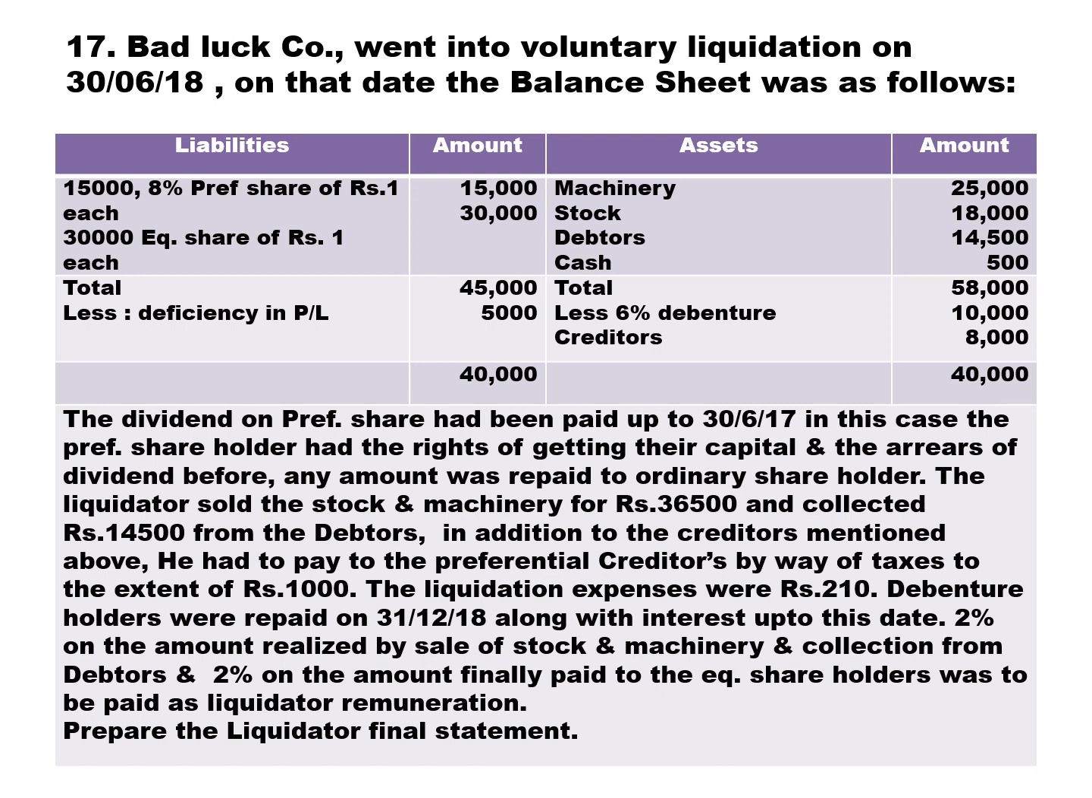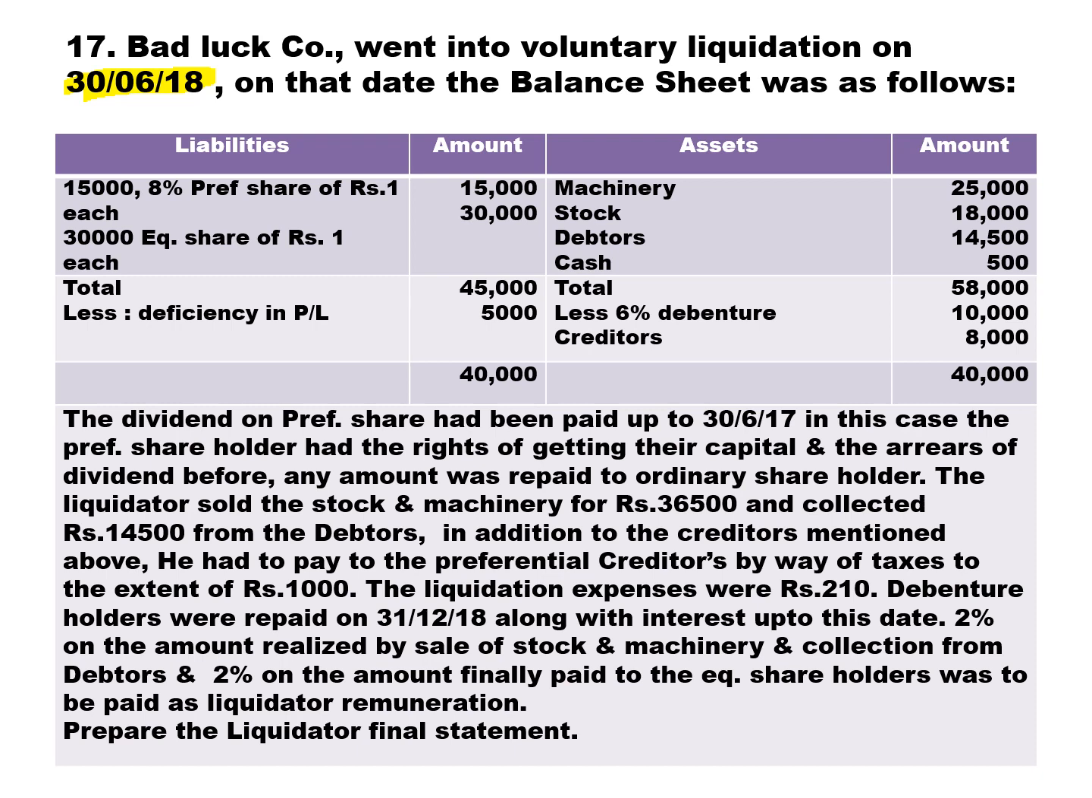Bad Luck Company went into voluntary liquidation on 30/6/2018. So the date of liquidation is June 2018. On that date, the balance sheet was as follows. We have 15,000 8% preference shares of rupee 1 each, 15,000, and 30,000 equity shares of rupee 1 each, 30,000. Total capital is 45,000. They have deducted the deficiency in PL account, means loss 5,000. So total of the liability side is 40,000.